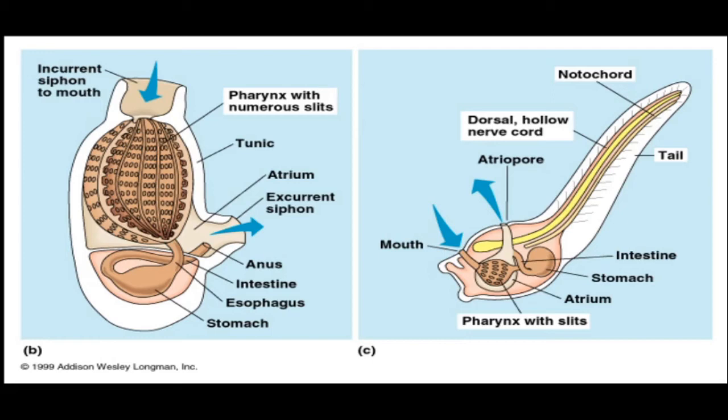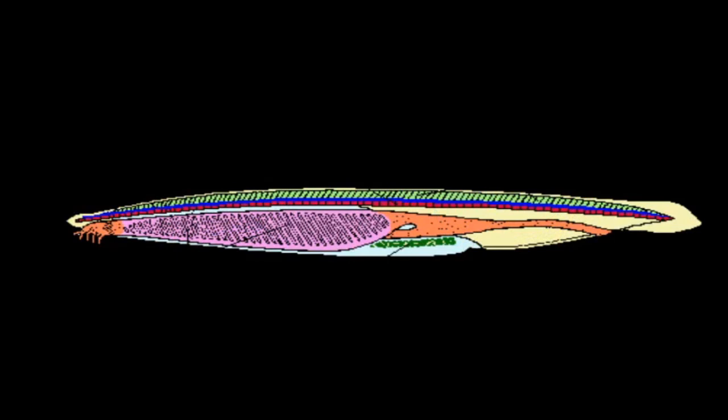Whereas in diagram C you can see this diagram is of the larval stage of tunicata, where it has the notochord made with a purple line, and that is also labeled here. Notochord is confined to the tail region. The larva of the tunicata resembles the next higher category, that is the cephalochordates. So this is how the urochordates get their name.